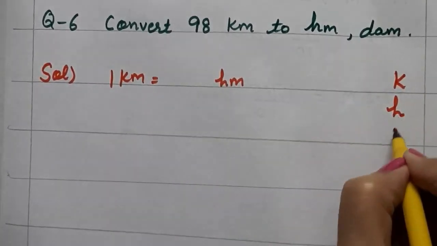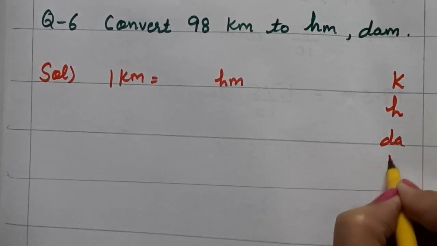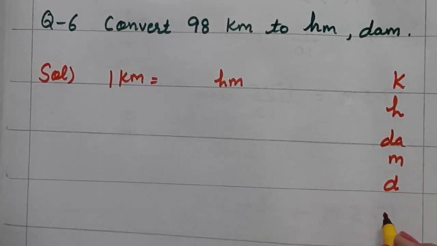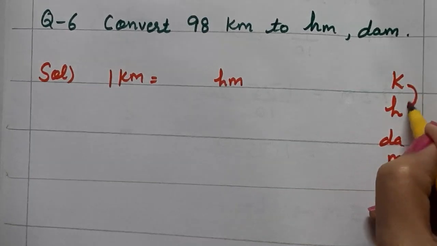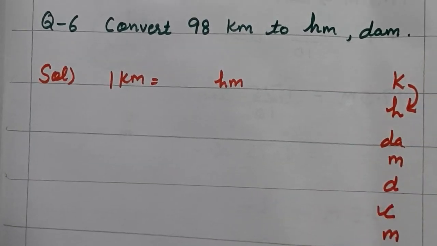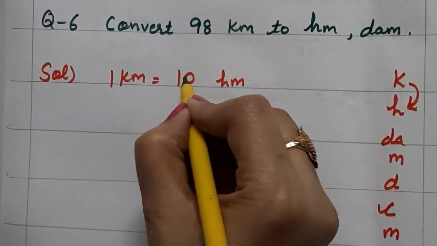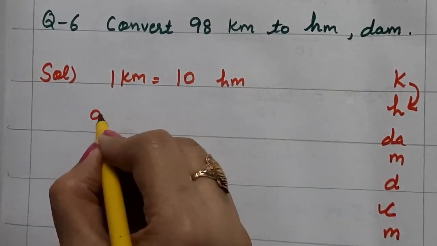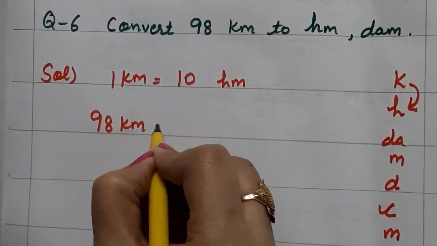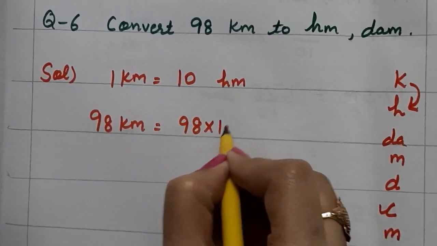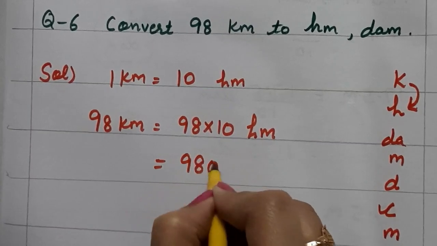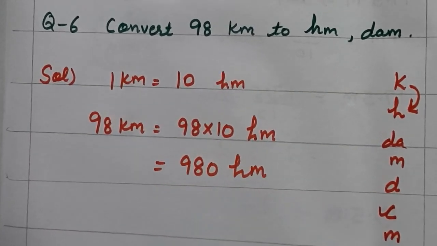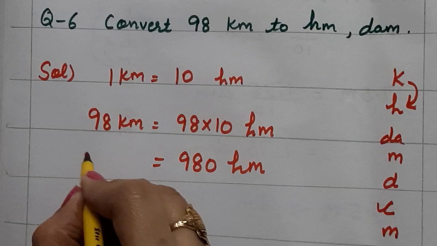King Harry died. Mother did not cry much. Okay. Kilometer to hectometer. One step down we are coming. Bigger to smaller. 1 kilometer, 10 hectometer. And 98 kilometer. 98 multiply 10 hectometer. It will become 980 hectometer. Okay.